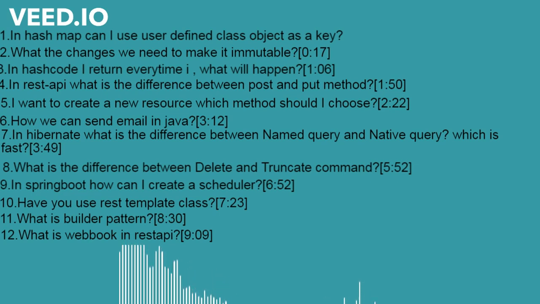Let's suppose that I have overridden both methods, but in hashCode I return 5 every time. So what will happen? What's the impact?